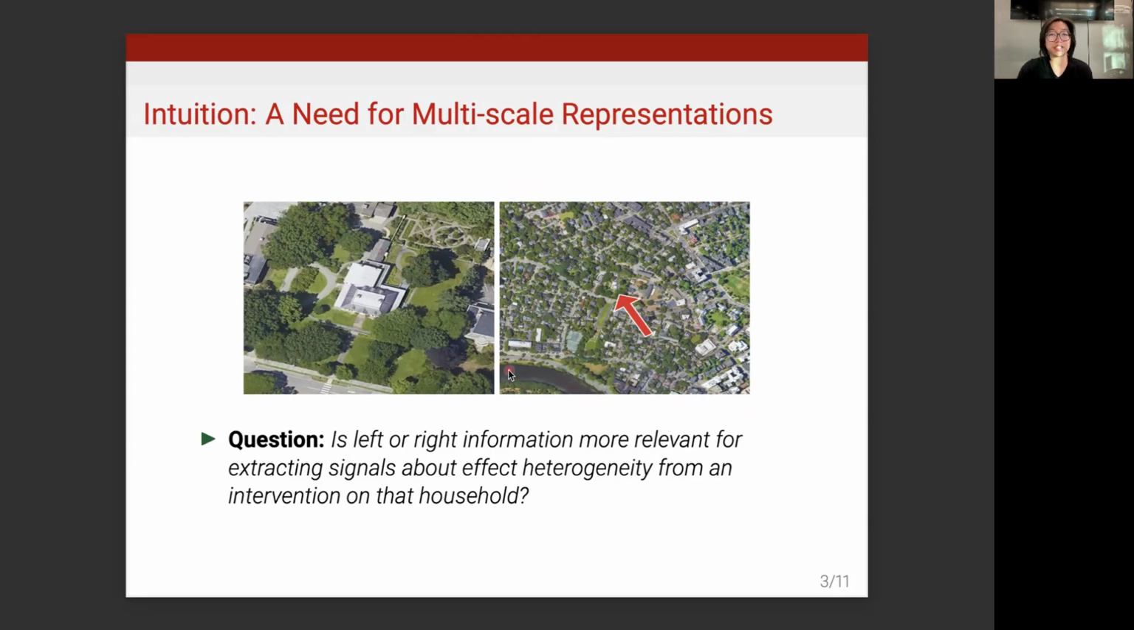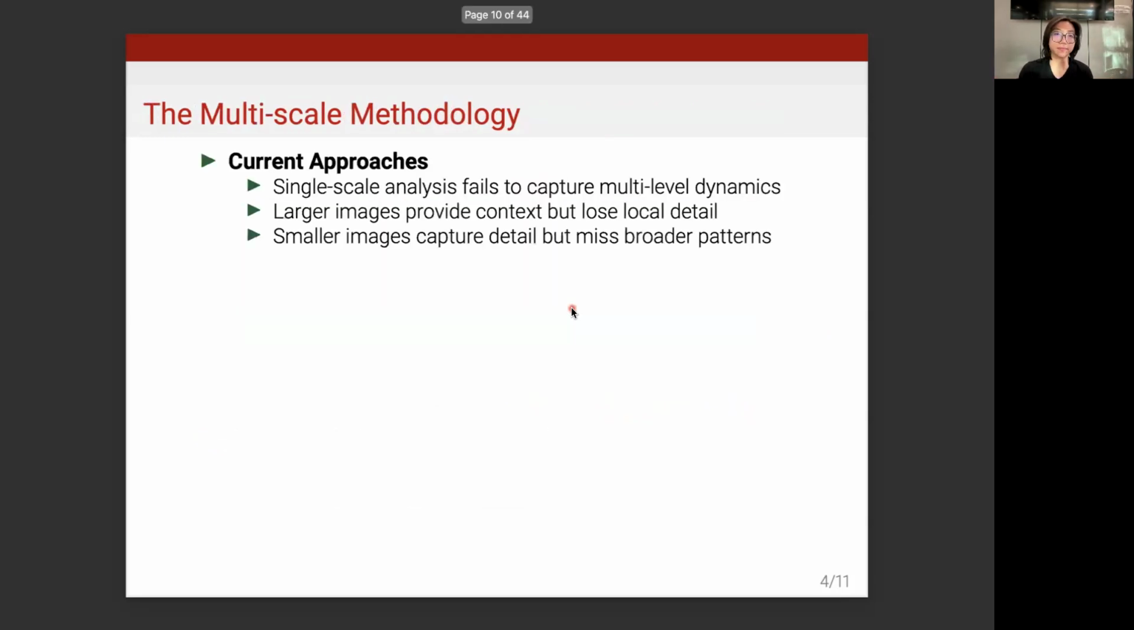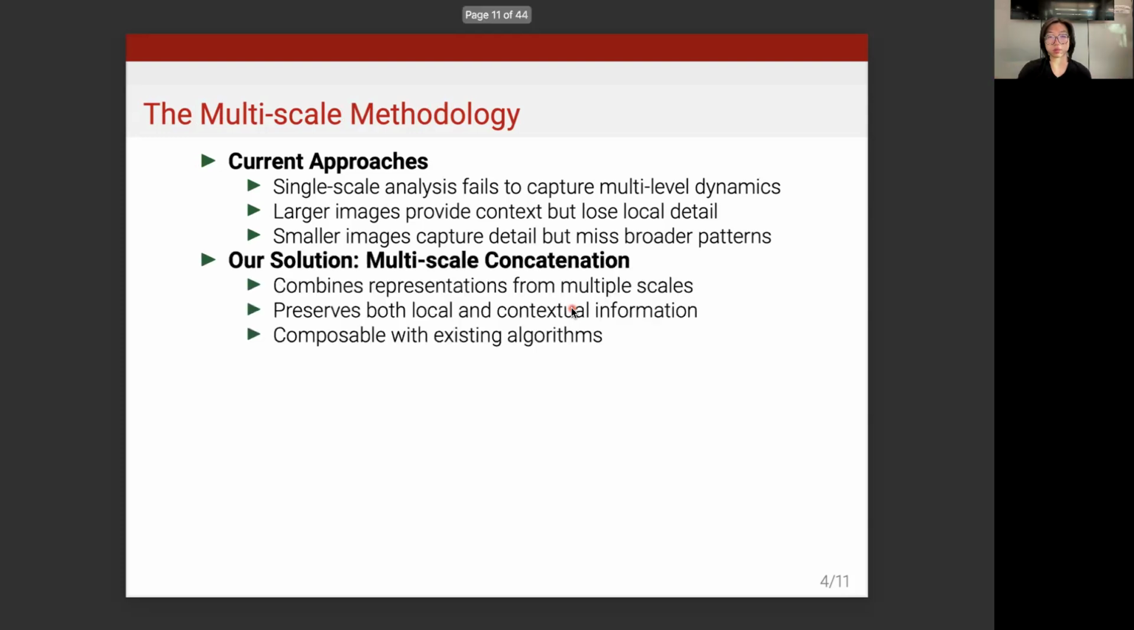For example, it shows that there's a river around the house. There are these roads. There are a lot of densely populated places, a lot of trees. So it's hard to say. Therefore, the current approach with single-scale analysis fails to capture these multi-level dynamics as shown in the picture. Larger images provide neighborhood level context, as in the ones that we saw before, but lose local detail, whilst the smaller images capture local detail, but they miss broader patterns.